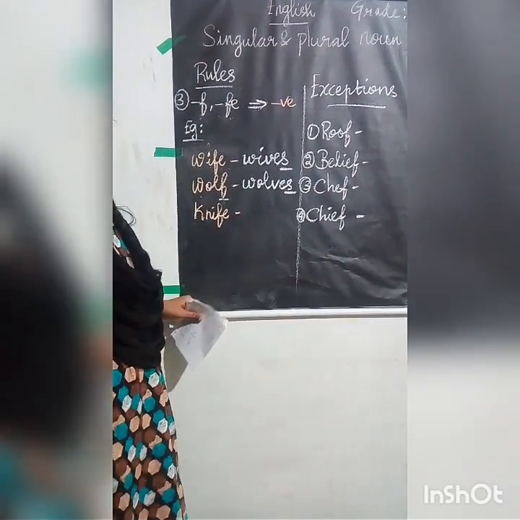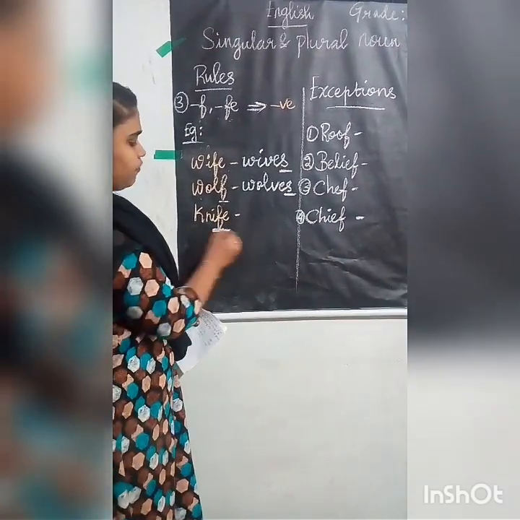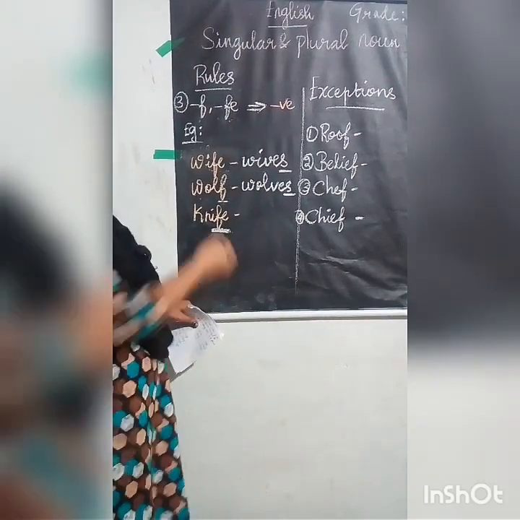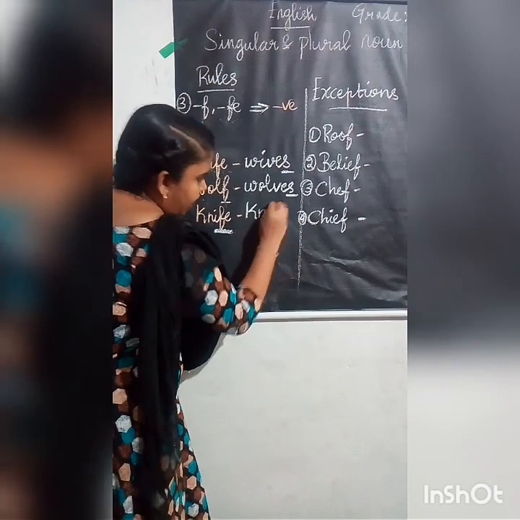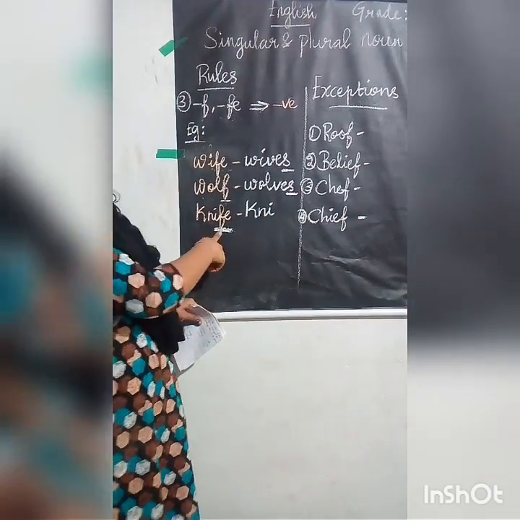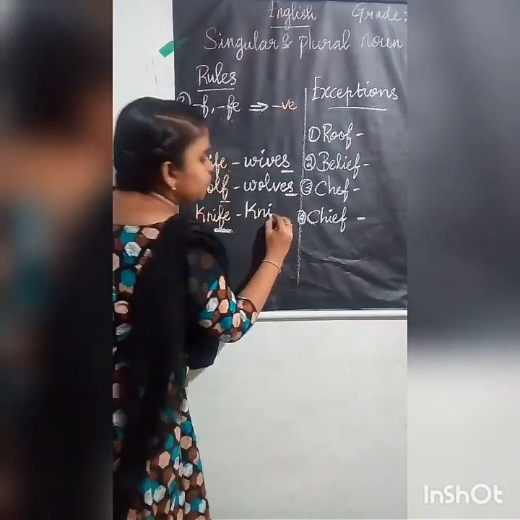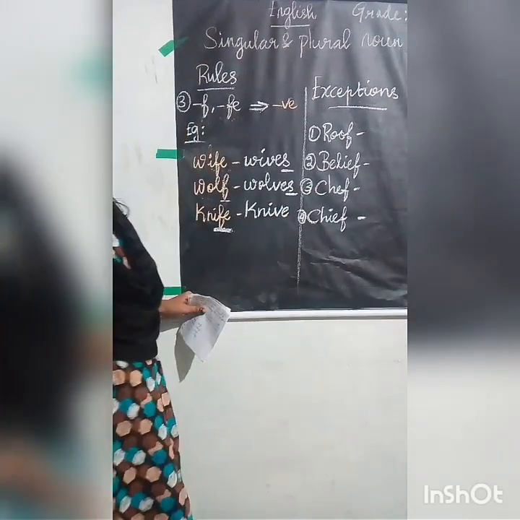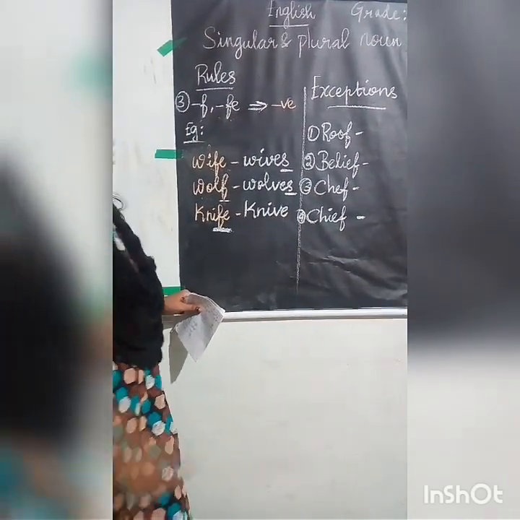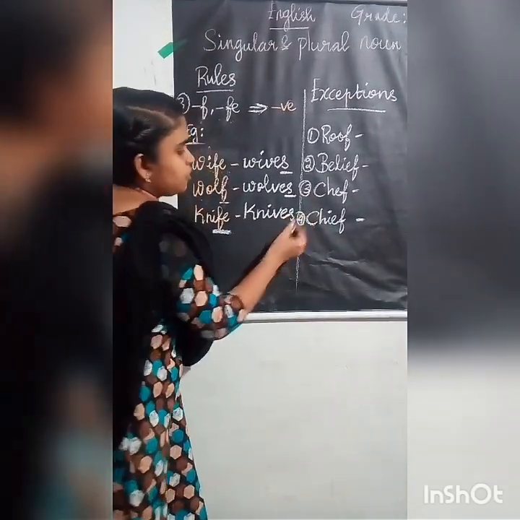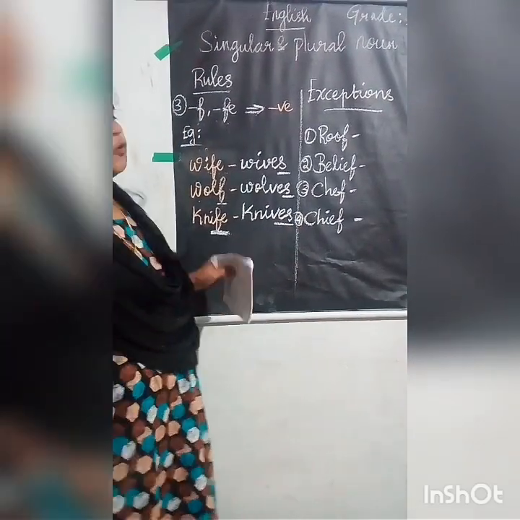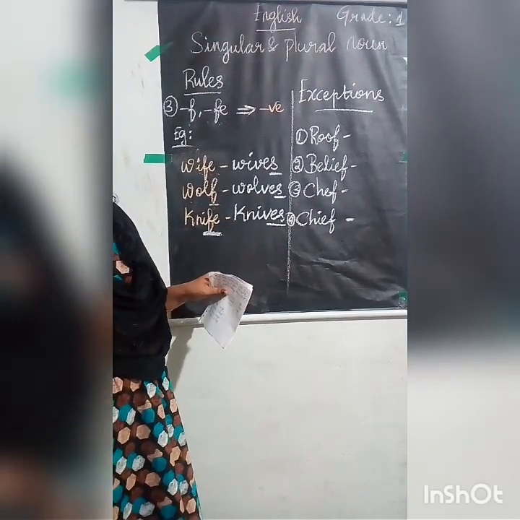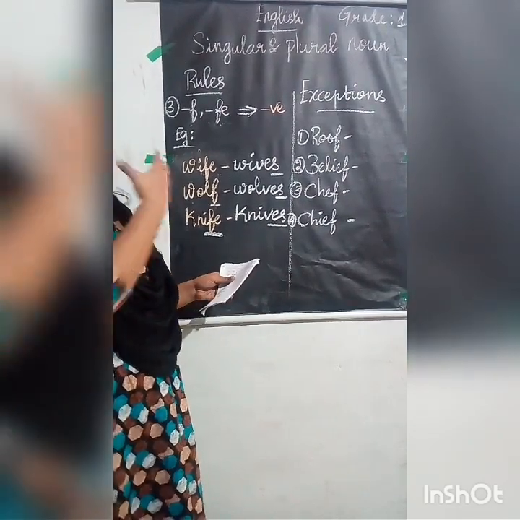And the last one is knife. Here also F-E, like first question. Okay. So what you have to do here? Tell me. You have to write K-N-I and instead of F-E, what you have to write? V-E and then at the end I told you to add what? Yes. So add here S. So knives.